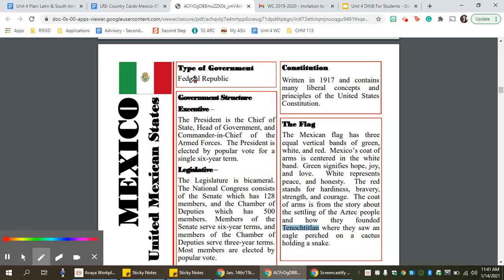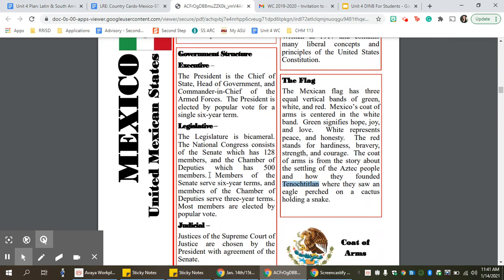The type of government in Mexico is a federal republic. In 1917, you'll see this in your notes, it did become a constitution-based federal republic. Their government structure, once again, sounds a whole lot like the USA. So let's go ahead and scroll down.